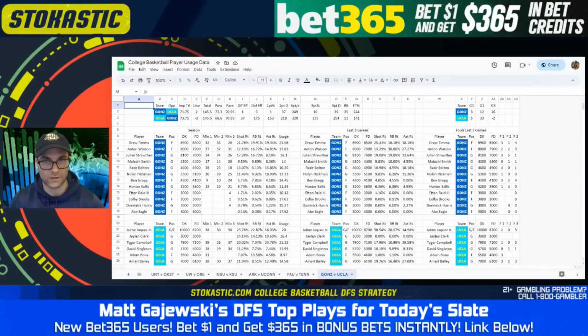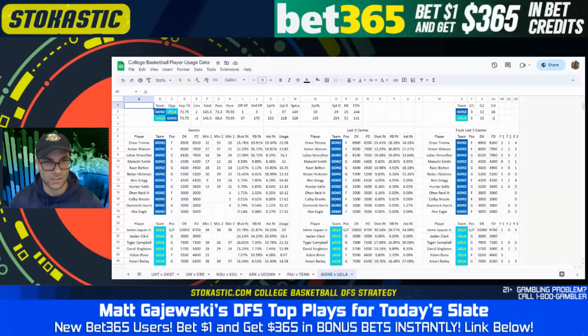They've also solidified their rotation a little bit. Their secondary usage guys are Anton Watson and Julian Strother. I would just rather find the money to play Timme in a vacuum. But between the two here, Anton Watson's been way more involved than Strother. 13% shot rate for Watson, 30% rebound rate, 27% assist rate. Great peripherals if he walks into a shot game. Strother a little more shot dependent, 19% there, but also a 19% rebound rate, so it kind of gives you an outside chance at a double-double.